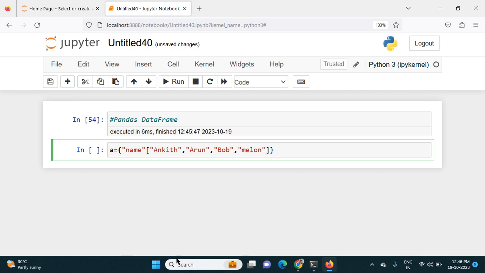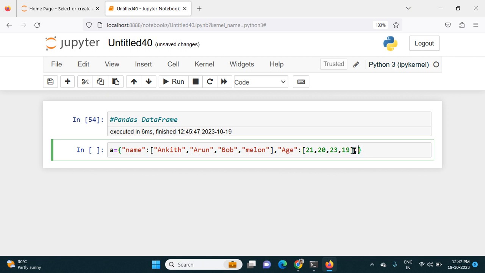Then I will define the key age, with values 21, 20, 23, 20, 21, let's say 19.